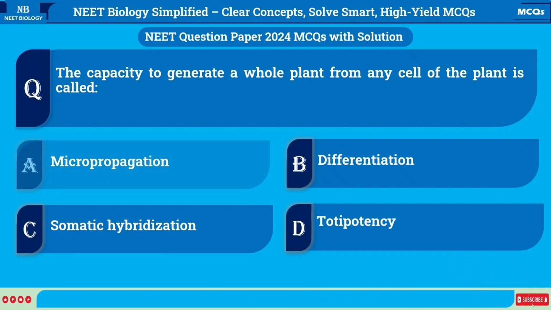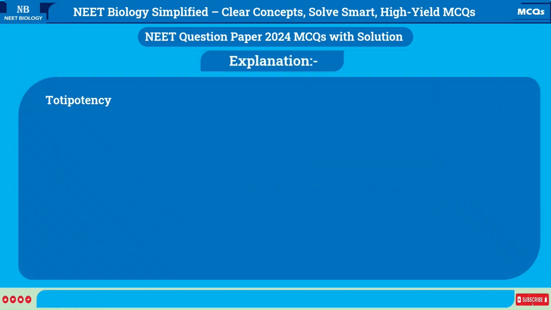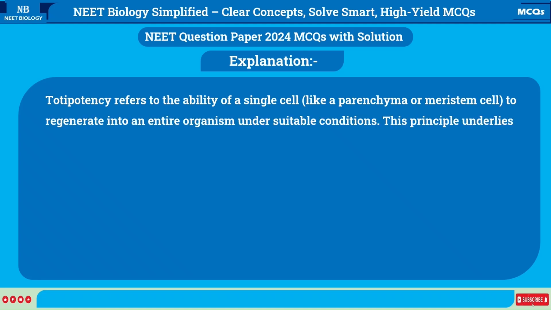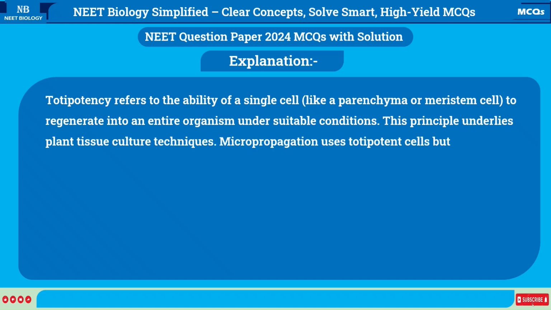Correct answer is D. Totipotency. Explanation. Totipotency refers to the ability of a single cell, like a parenchyma or meristem cell, to regenerate into an entire organism under suitable conditions. This principle underlies plant tissue culture techniques. Micropropagation uses totipotent cells, but is not the term for this capacity.